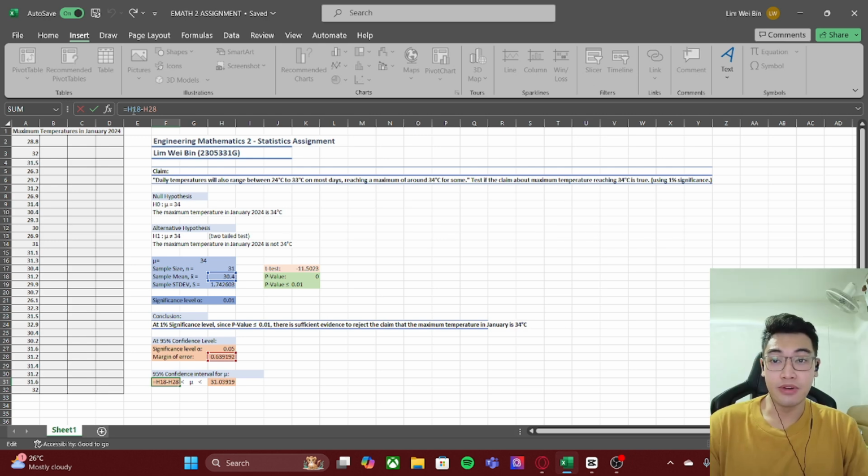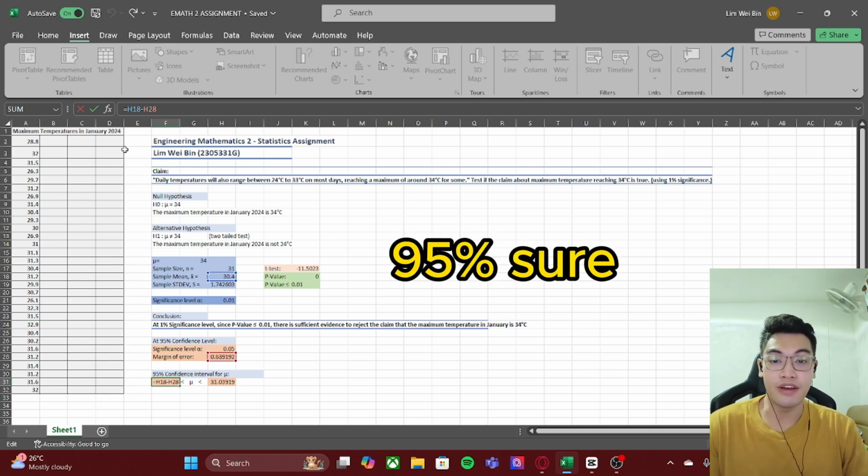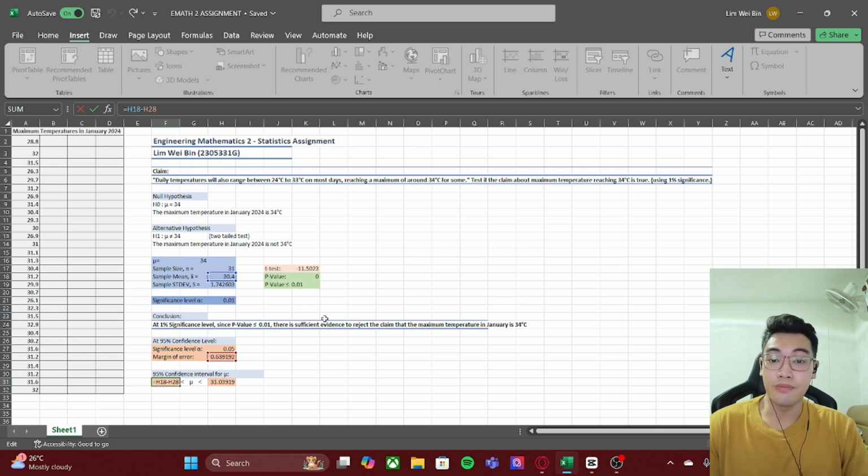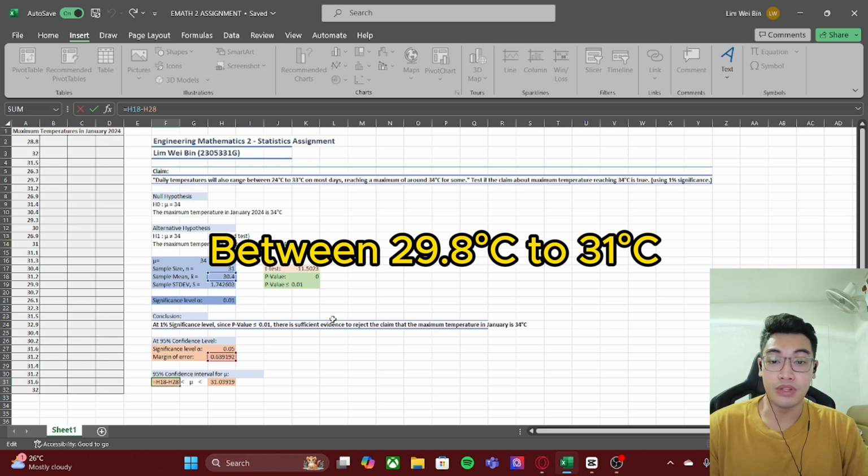So once I am able to obtain the range at 95% confidence interval, I can make an assumption with 95% certainty that the true maximum temperature actually lies between approximately 29.8 to 31 degrees Celsius.